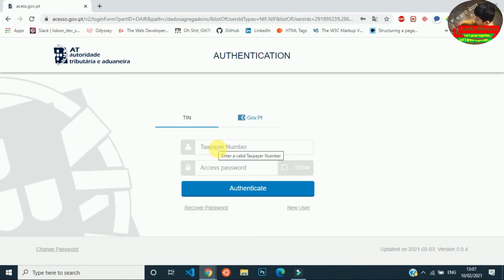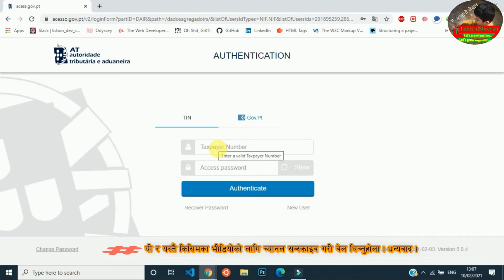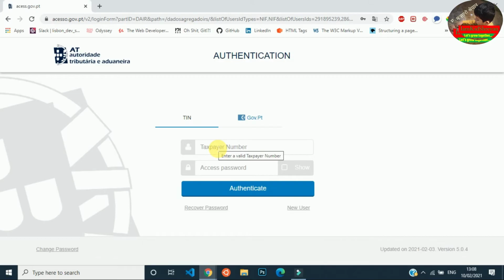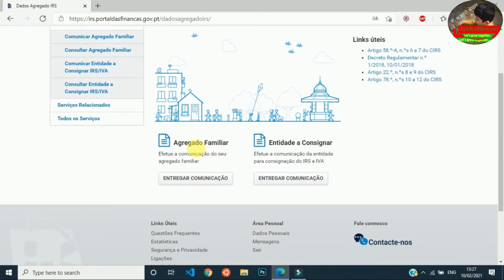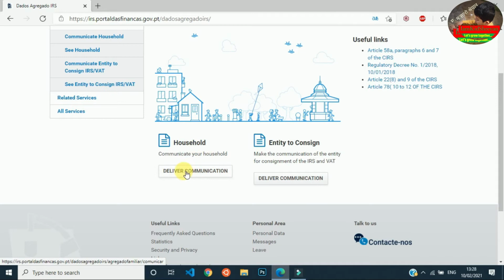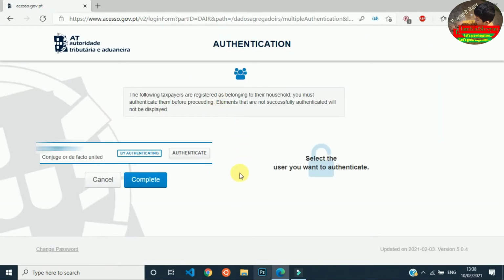Right here, enter the NIF number of the person on whom the other persons are going to be dependent. Type the NIF number here, then the password, and click on authenticate. Then you will go to this page. Now here in agregado familiar, or household, click on entregar comunicação, or deliver communication. Then this page will be displayed.